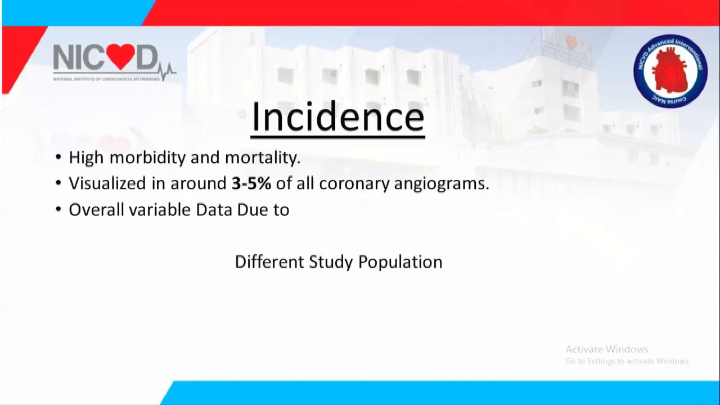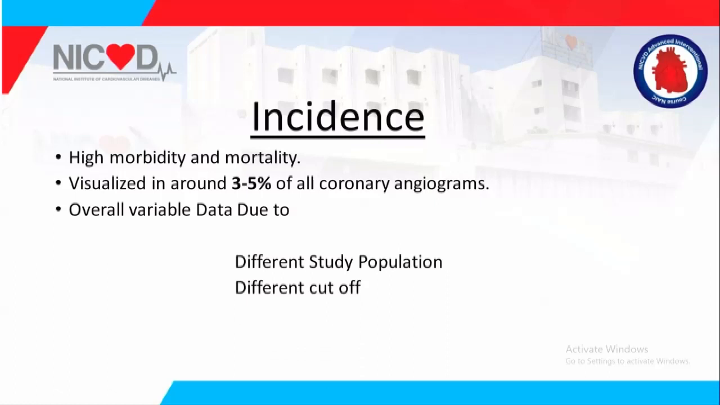We know that it's a disease with high morbidity and mortality, and it's visualized in around 3 to 5% of all coronary angiograms. This is international data, but overall there is variable data because of many things. Because of different study populations: if you take a group of ACS patients, you will have different numbers. If you are doing high risk patients, you will get more left main patients. If you're just doing stable patients, you will get fewer.